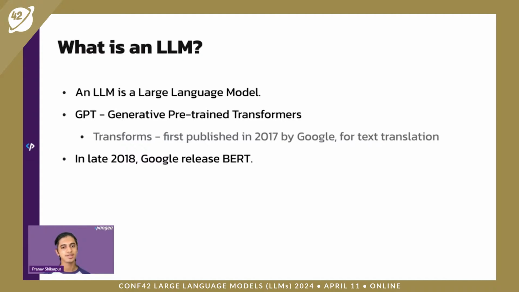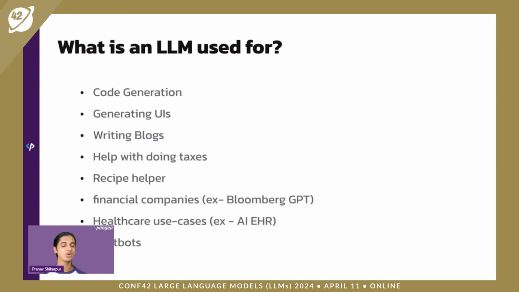GPT in ChatGPT stands for Generative Pre-trained Transformers. Transformers are the machine learning architecture underlying a lot of these LLMs. ChatGPT uses a transformer model, which is why it has the word GPT in it. The paper on transformers was first published by Google in 2017, and it was done for the text translation use case. But in late 2018, Google released Google BERT, which was one of the early LLMs that did text generation using this transformer architecture.